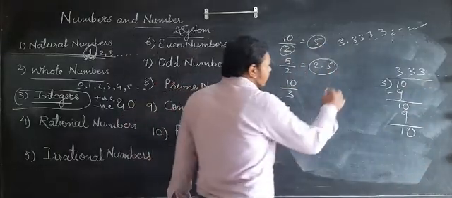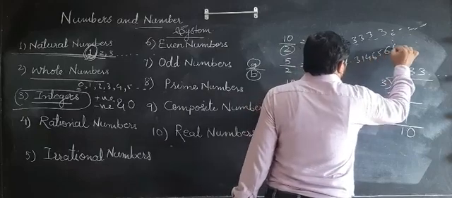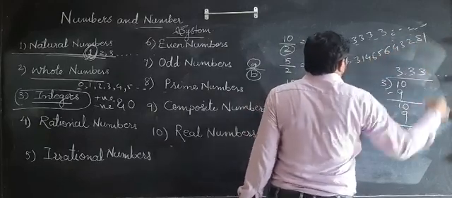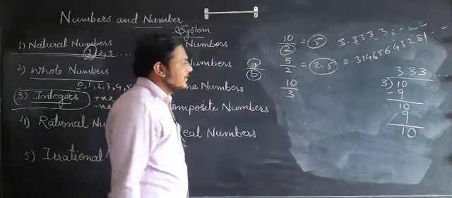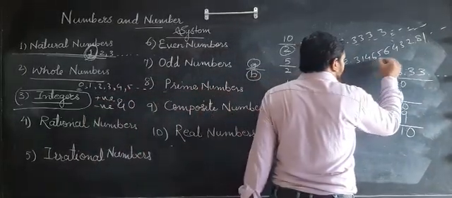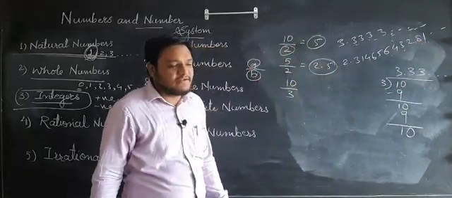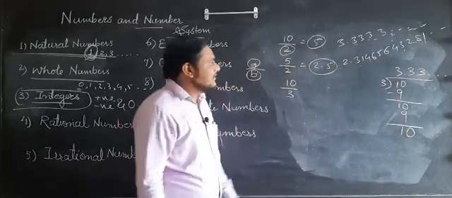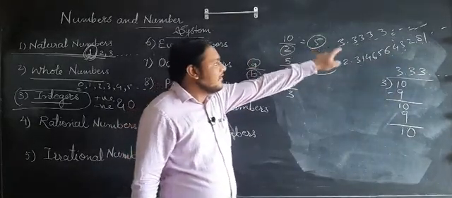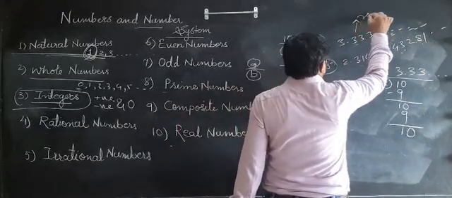If I write a number 2.31465643281 and so on, what will you observe in this number? After the decimal point, the numbers are not stopping, which means the division will not stop there, but the numbers are also not repeating there. In the earlier decimal part, the 3 is repeating, so it is recurring.